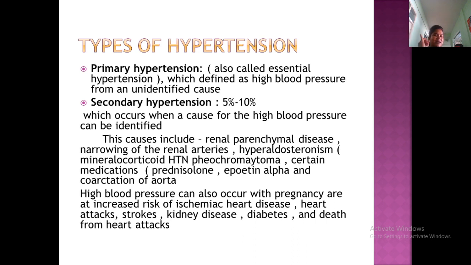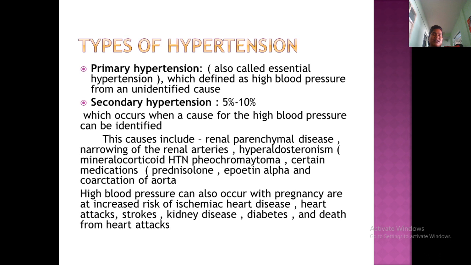The first cause is renal parenchymal disease, or any narrowing of the renal arteries, or hyperaldosteronism, mineralocorticoid HTN, and pheochromocytoma, and certain medications.